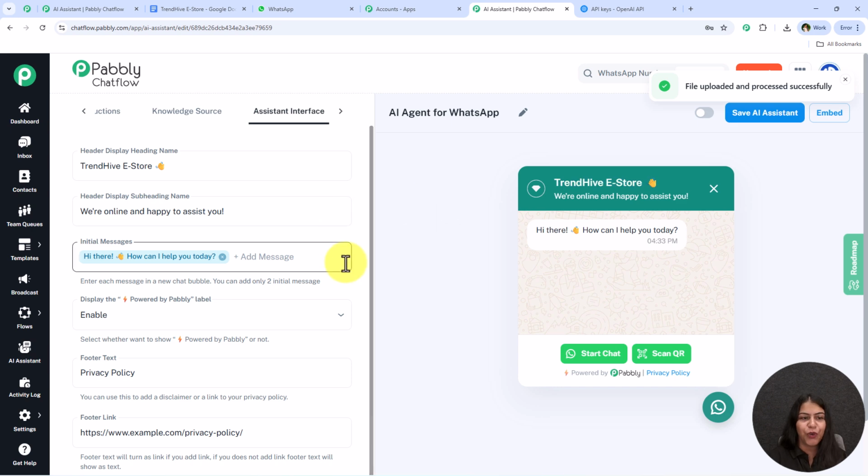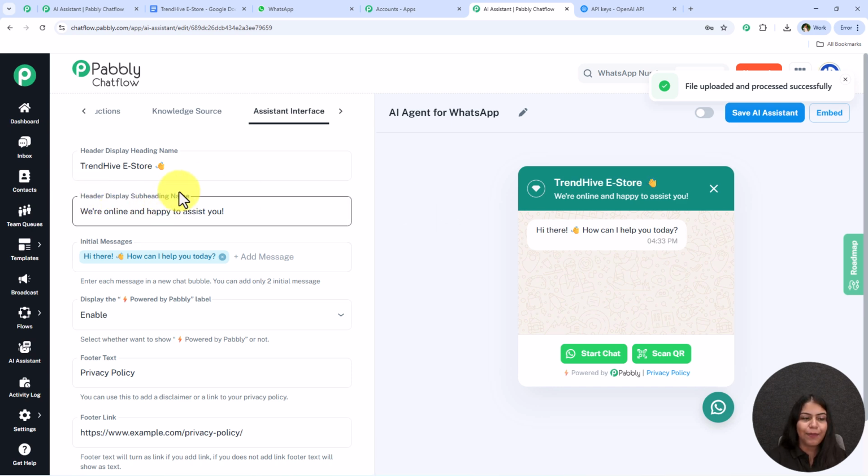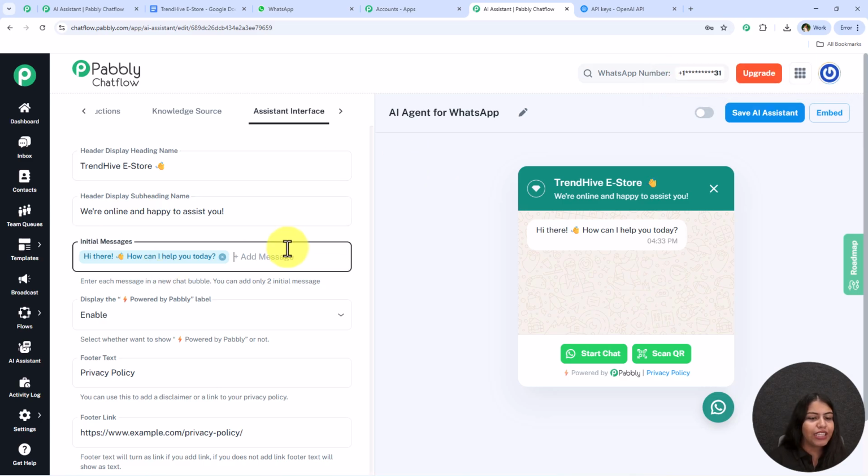Now I'm just going to move on further. It is saying header display subheading name. So over here you're going to see the subheading is we are online and happy to assist you. I'm just going to keep it the same. If you wish you can definitely change it. For the initial message you can add up to 2 initial messages. You can simply type the initial message and press enter, and automatically it is going to be added. I'm just going to keep it as 1 only and move on further.